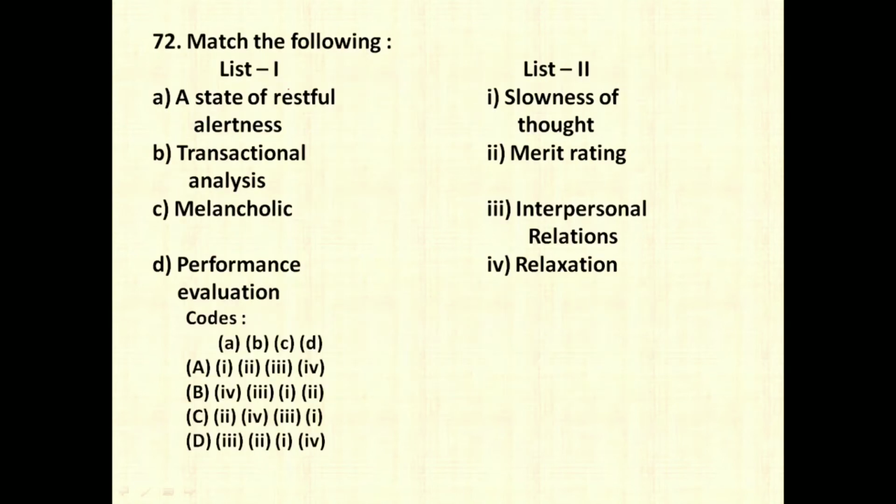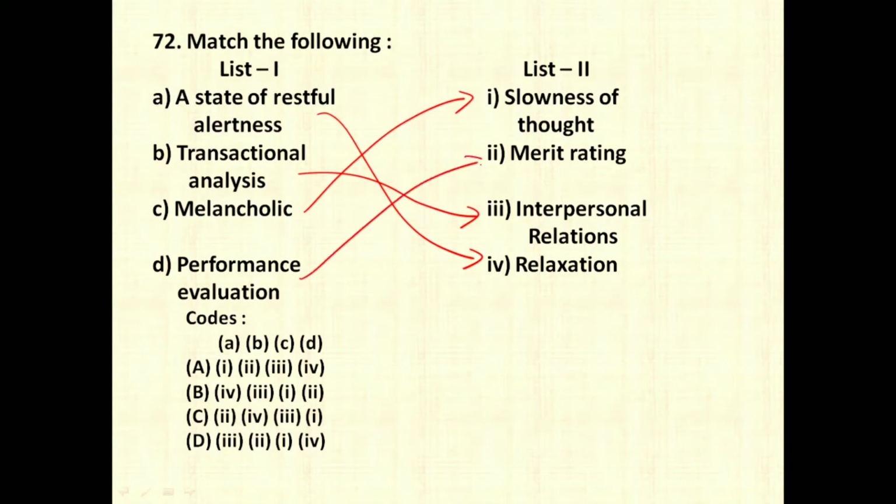Next one is again a match the following type of question. A state of restful alertness is nothing but relaxation. Transactional analysis is nothing but interpersonal relation. Melancholic is a state of high depression wherein your thoughts are going to be very slow. So slowness of thought is a feature of melancholic. And performance evaluation is nothing but merit rating. So we have only one option, A4, B3, C1 and D2. Therefore option number B is the correct answer for this question.